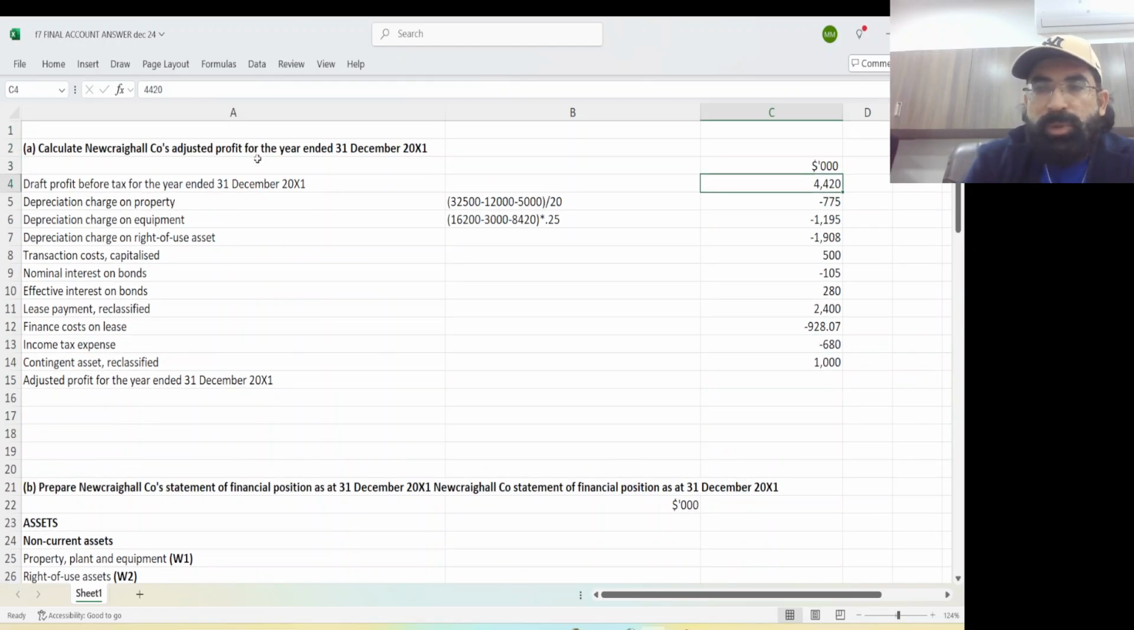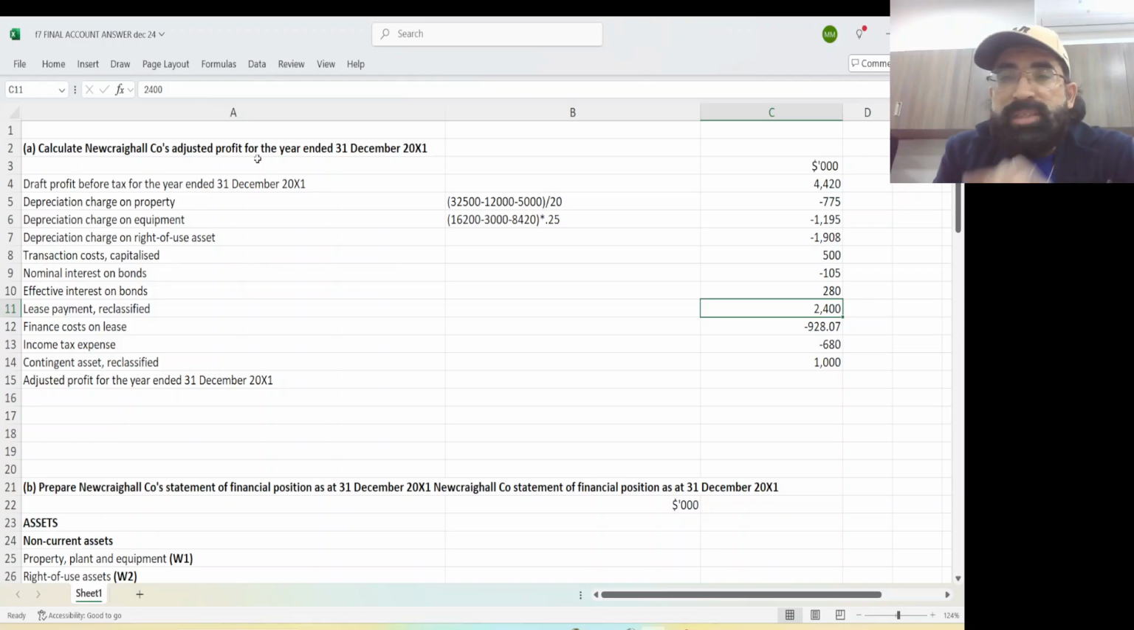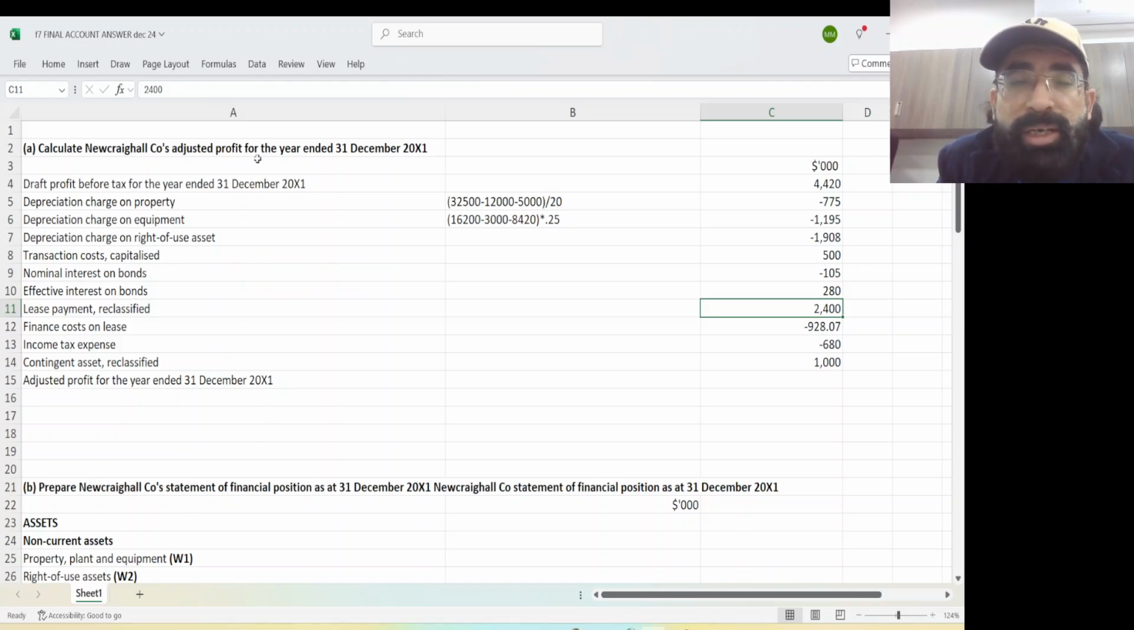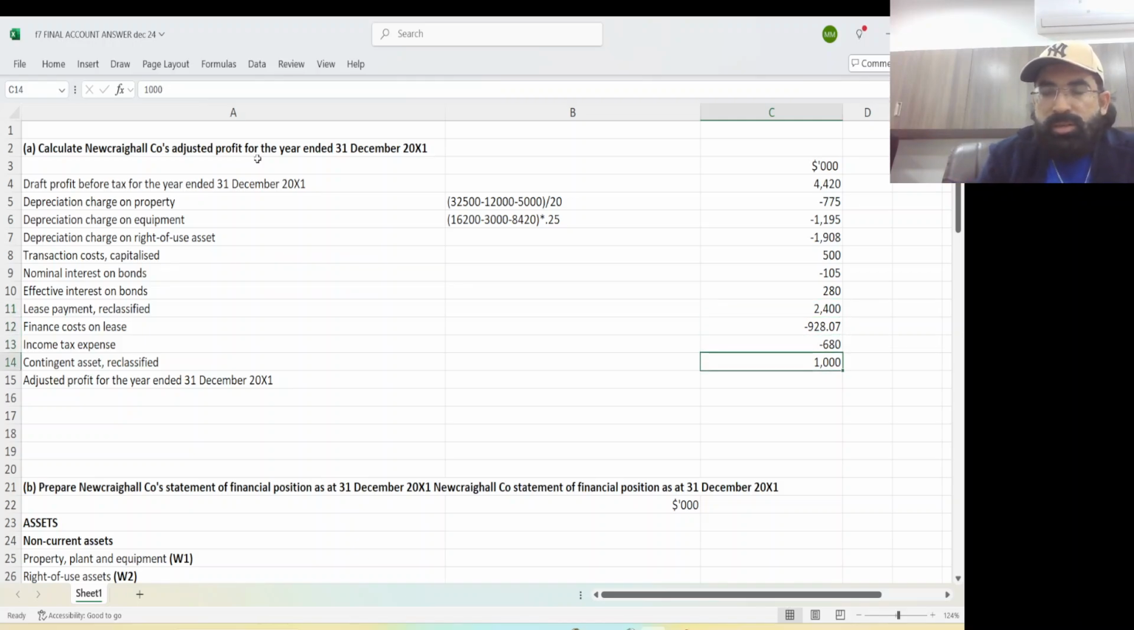Just one thing I would like to tell you to concentrate on. This 2400, what is this 2400? Remember, they paid the first payment immediately on 1st January X1. As they got the asset on lease, they paid the first payment immediately. The entry for first payment now is lease obligation debit and cash credit. But this stupid accountant made the entry expense debit and cash credit. So this needs to be reversed.